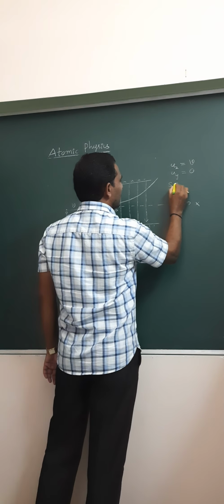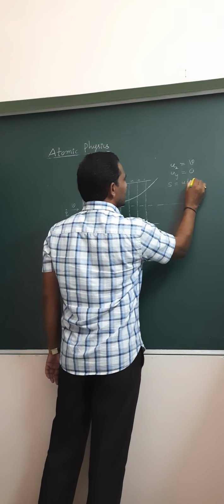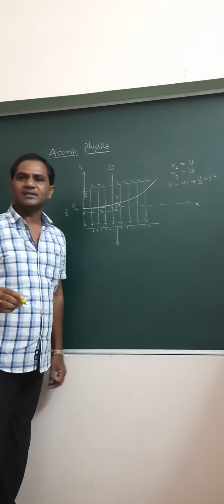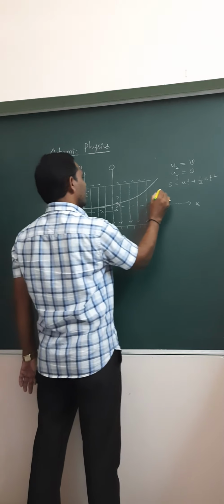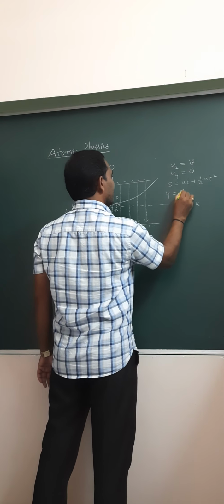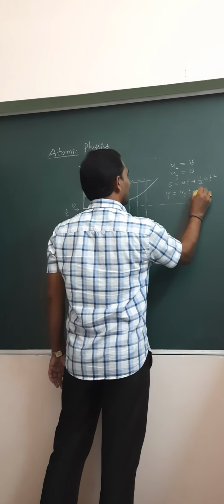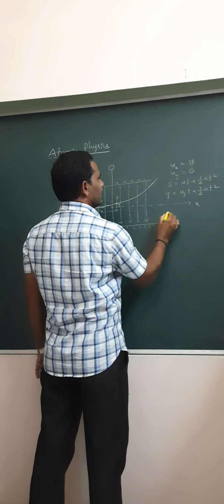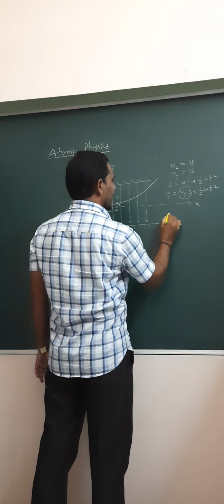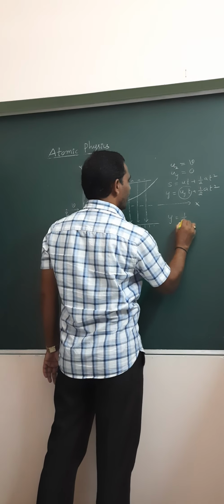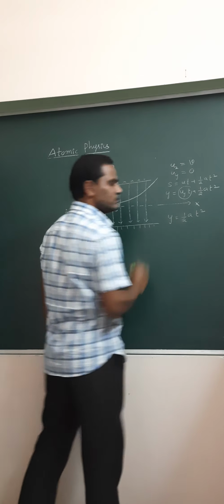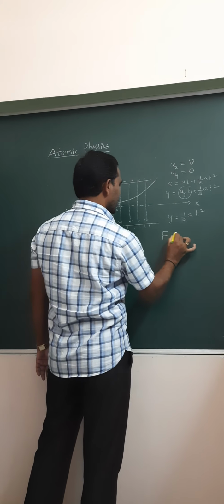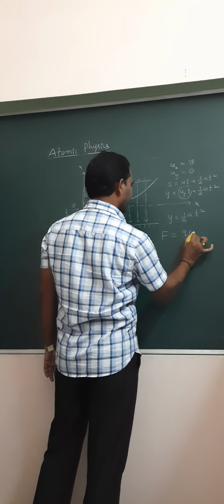By using the equation of motion, s is equal to ut plus half at square, we can write y is equal to uy t plus half a t square. Since uy is equal to 0, y is equal to half a t square. But the particle is experiencing a force, F equal to QE.